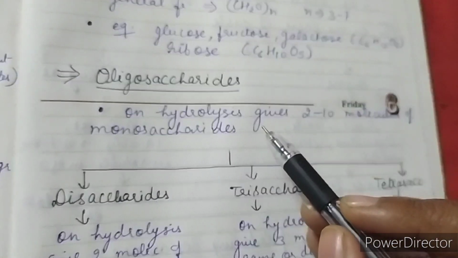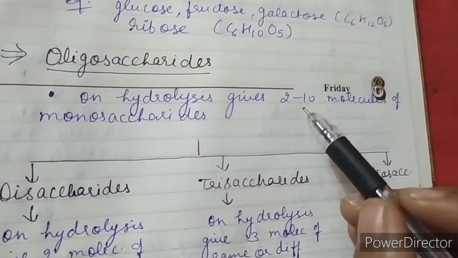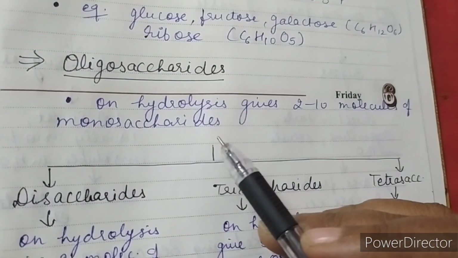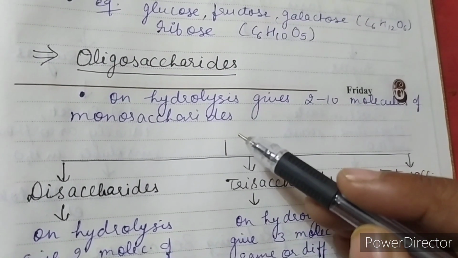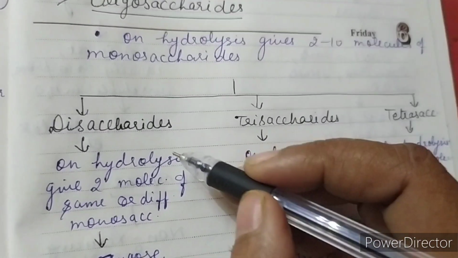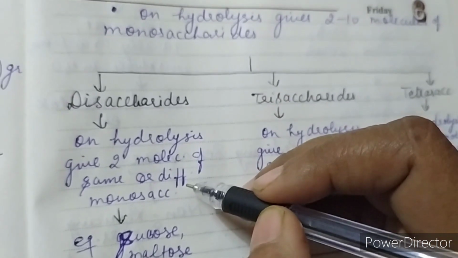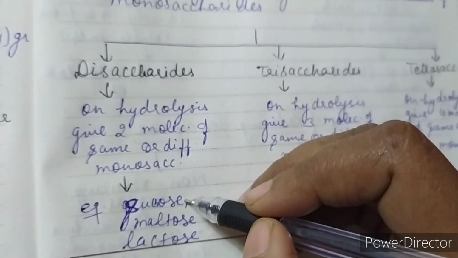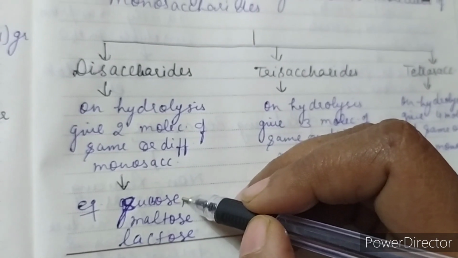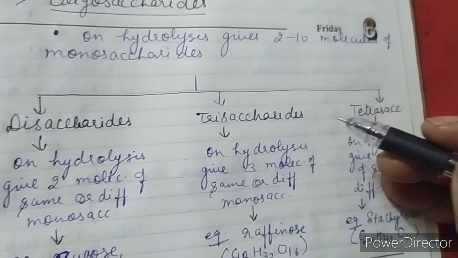Next is oligosaccharides. These carbohydrates on hydrolysis give a definite number of molecules, that is 2 to 10 molecules of monosaccharides. They are further classified as disaccharides, trisaccharides and tetrasaccharides. Disaccharides give 2 molecules on hydrolysis, of the same or different monosaccharides, like sucrose, which gives 1 molecule each of glucose and fructose. Lactose gives 1 molecule each of glucose and galactose.